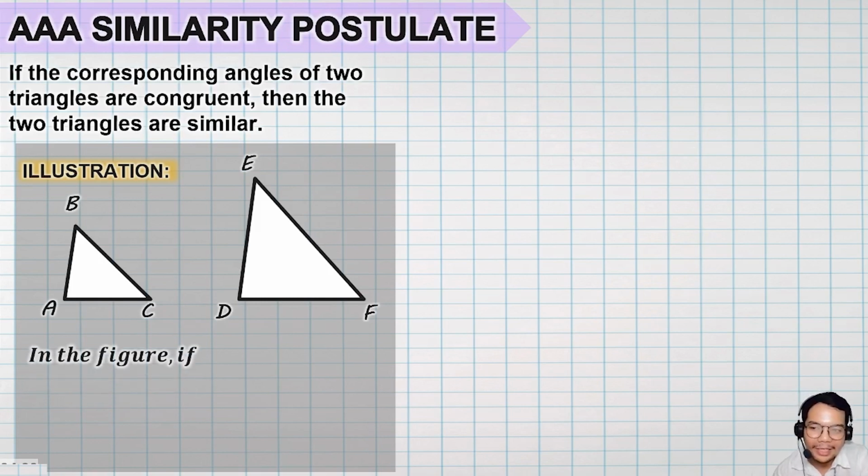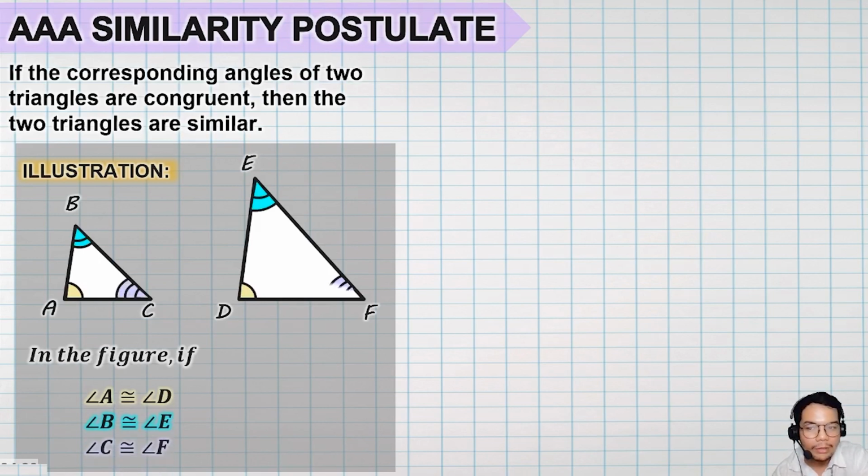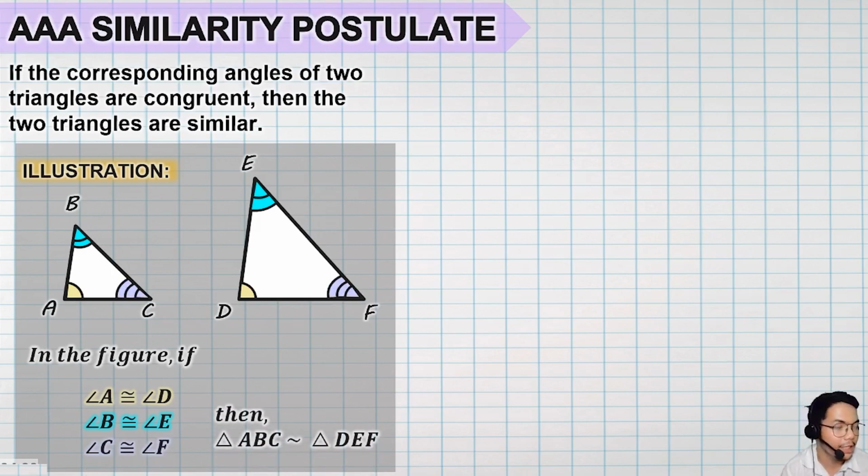So in these two given triangles, triangle ABC and triangle DEF, if angle A is congruent to angle D, angle B is congruent to angle E, and angle C is congruent to angle F, therefore we can say that triangle ABC is similar with triangle DEF. Gets po? Binaligtad lang. Kanina kasi, sinabi na yung dalawang triangles similar. So, in-apply natin yung property niya. Ngayon, ginamit yung property niya as a theorem to prove to us that the two triangles are similar.